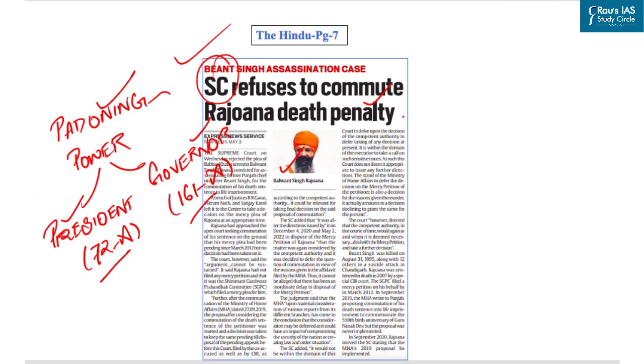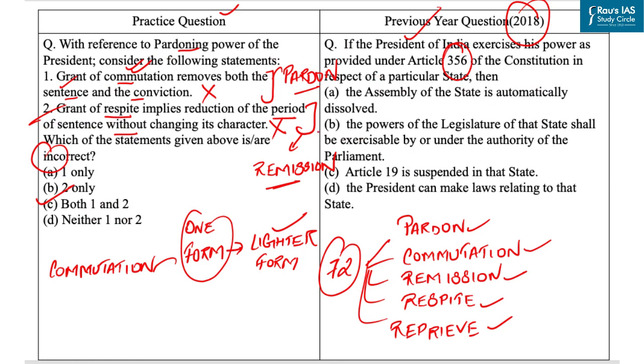Lastly, you should remember that grant of reprieve implies a stay of the execution of a sentence, especially that of death, for a temporary period. Its purpose is to enable the convict to have time to seek pardon or commutation from the President. Answer of this PYQ is option B.